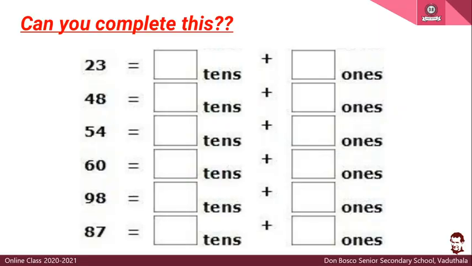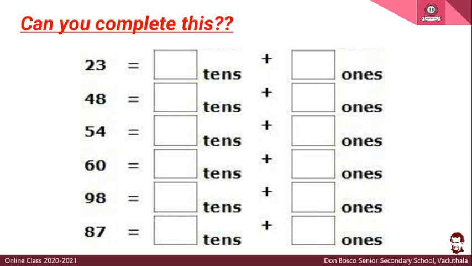In the first question, what is the number given there? The first number is 2, 3. How will you read that? 23. Now can you tell how many tens are there in 23? Yes, it is 2. There are 2 tens, and how many ones are there? 3 ones. There are 2 tens and 3 ones.